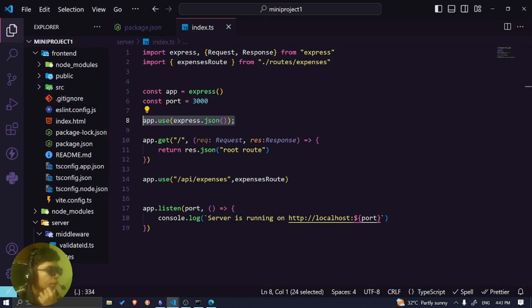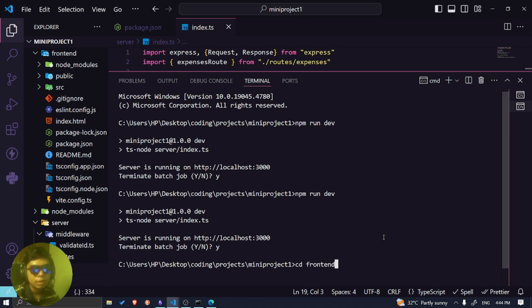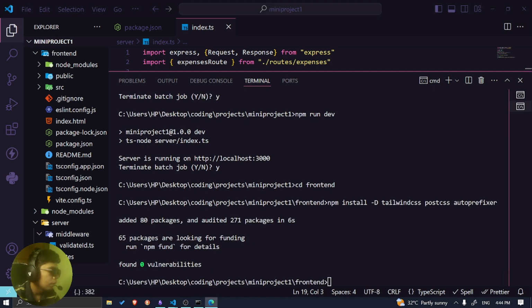So for the front end part, what we wanna do is install some dependencies. And the first dependency is Tailwind CSS. It's very easy to set up. I already created the React project with Vite, and then we're gonna install Tailwind CSS through the front end directory, I think. And then also the npx.